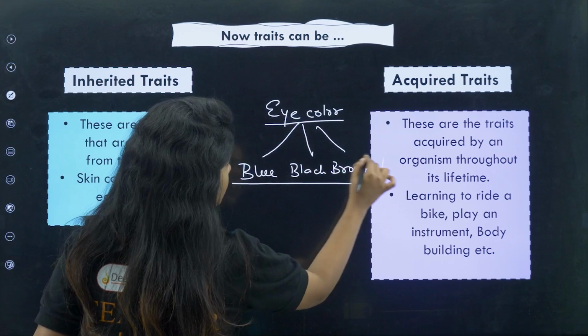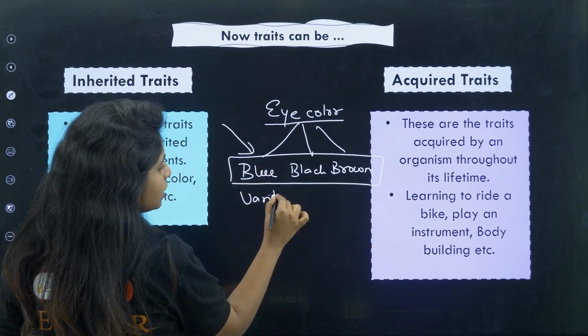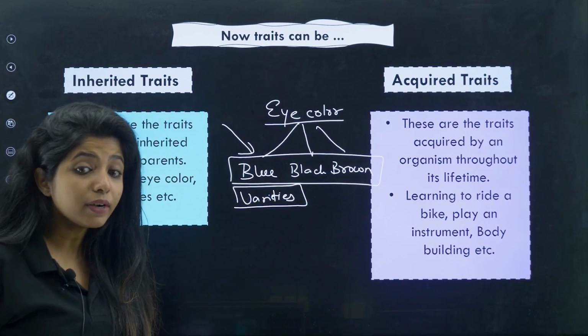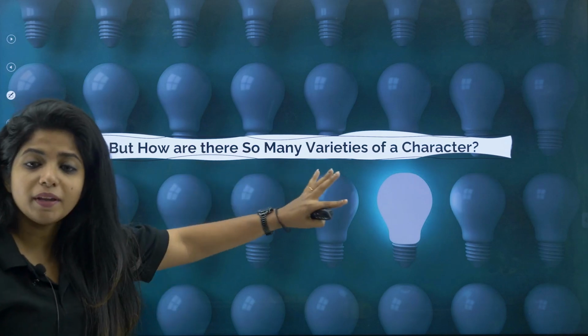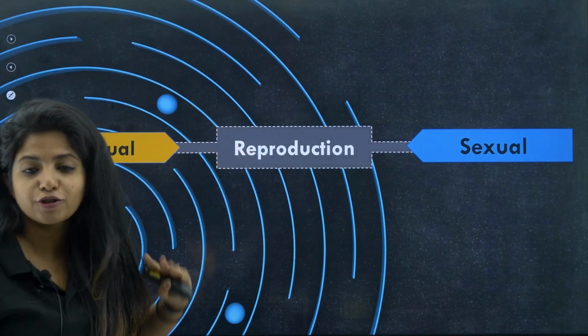So how do we come up with these varieties? How do you think that these varieties have come up? What is the reason for this? So I am going to talk about that. How are there so many varieties of a character? The reason is reproduction, my dear children.